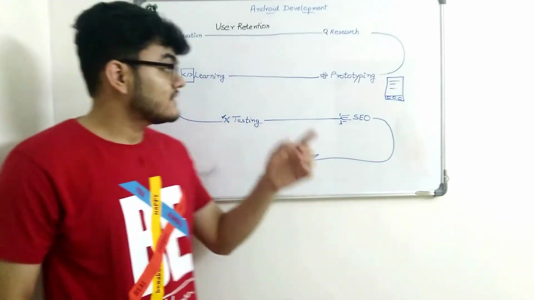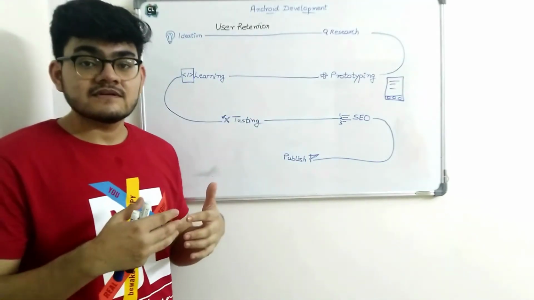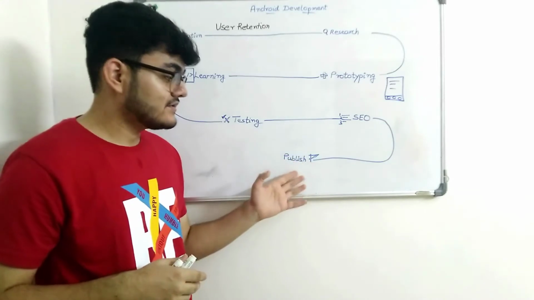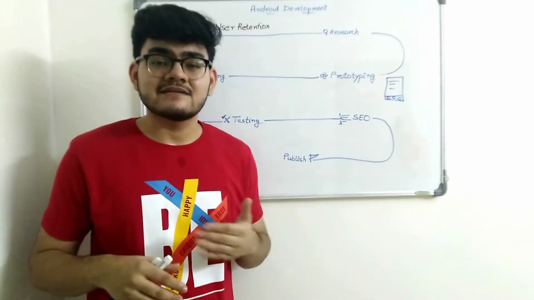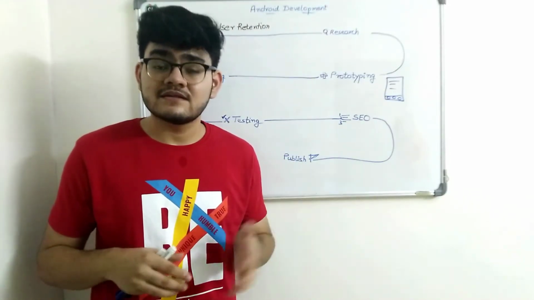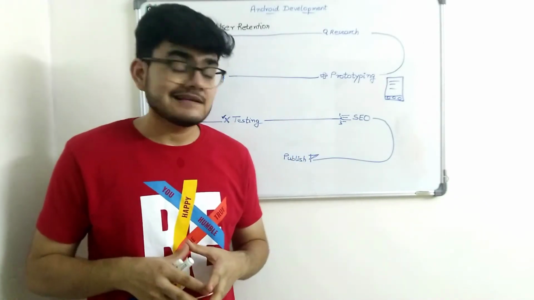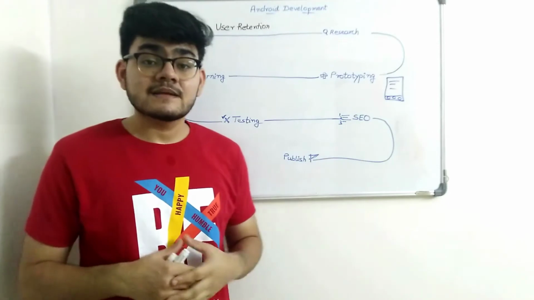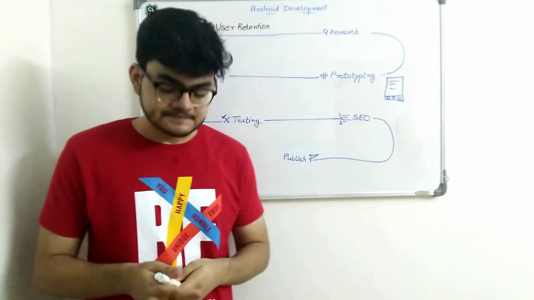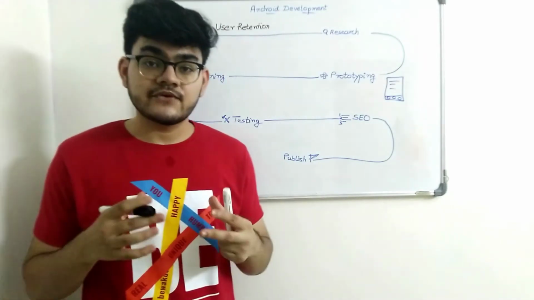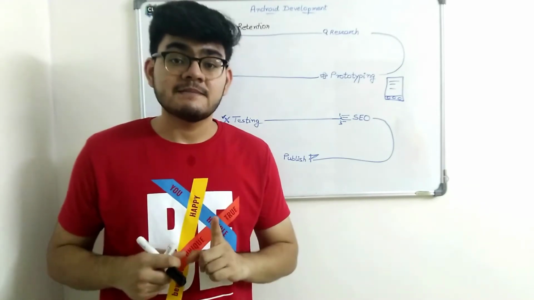What I did was, after learning how to code the application, I was in a hurry, so I just published it right away by writing just a simple description of 20-30 words and choosing a name that cannot be ranked easily. So that's why this step is very important, right? SEO.